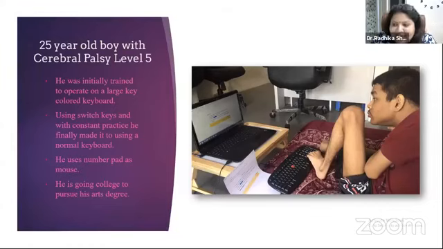He can easily type, he can use combination keys, and today he is pursuing his graduation. He is in arts college. And he uses the number pad to operate the mouse functions. But for him, we have used accessibility shortcuts like sticky keys, filter keys, and toggle keys. We used all three. And mouse shortcuts of reducing the speed of the mouse were also used.